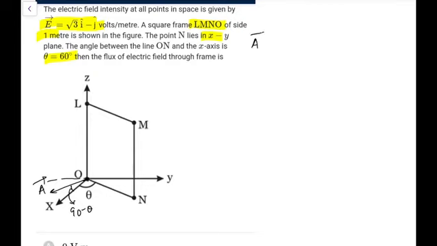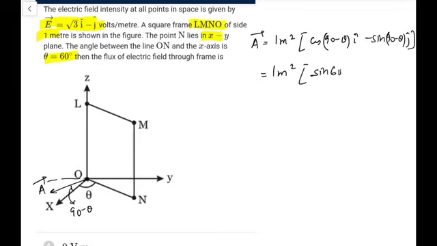So I can write the area vector, that is 1 meter square, and the unit vector would be cos of 90 minus theta i cap plus minus sine of 90 minus theta j cap, you can write like this. So it would be 1 meter square, cos of 90 minus theta would be sine theta, so sine 60 degree i cap minus cos 60 degree j cap. So it is 1 meter square, root 3 by 2 i cap minus 1 by 2 j cap.